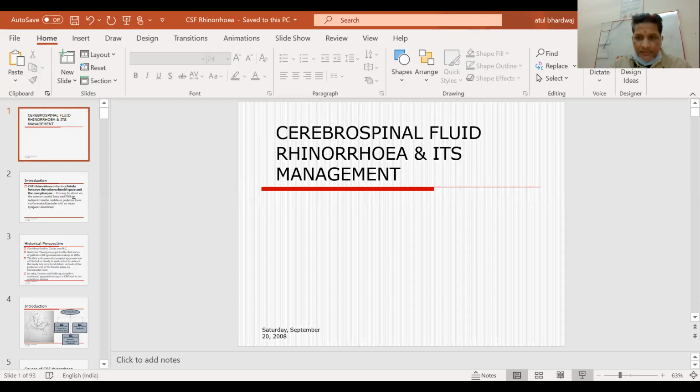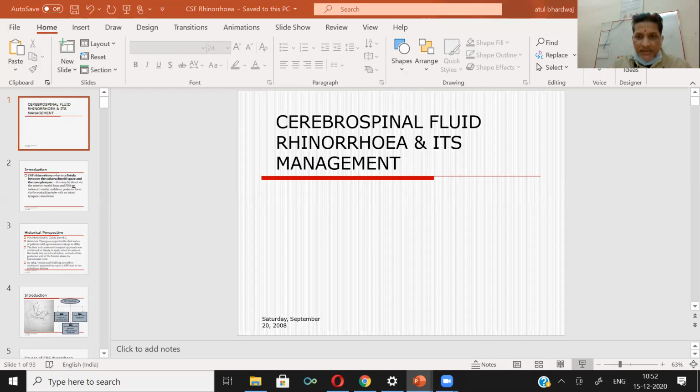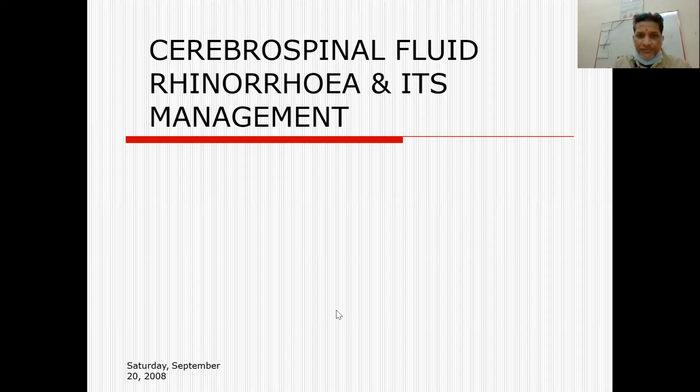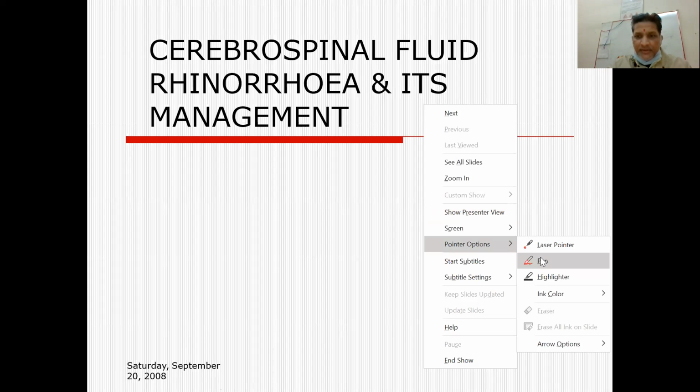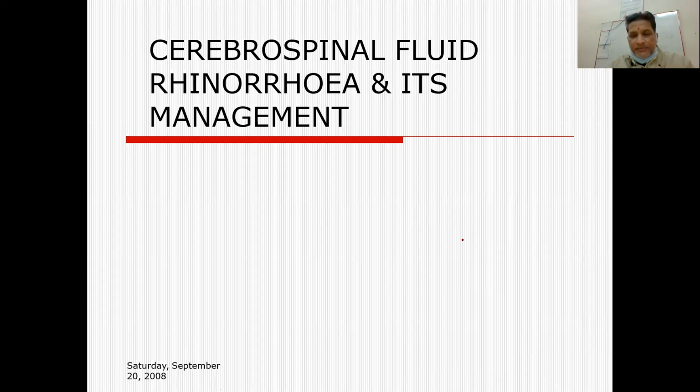So, in the rhinology section, we have already discussed anatomy and physiology of the nasal cavity. We have discussed epistaxis. We have discussed ABRS, that is acute bacterial rhinosinusitis. We have also gone through chronic rhinosinusitis with its complications. Today's topic will be CSF leak or CSF rhinorrhea, which will be very helpful in outlining the comparison of the Ayurvedic disorders we are going to discuss from the next class.